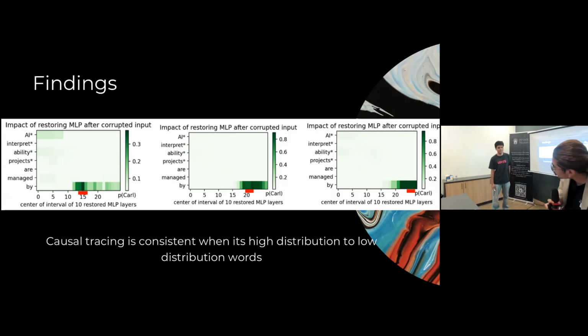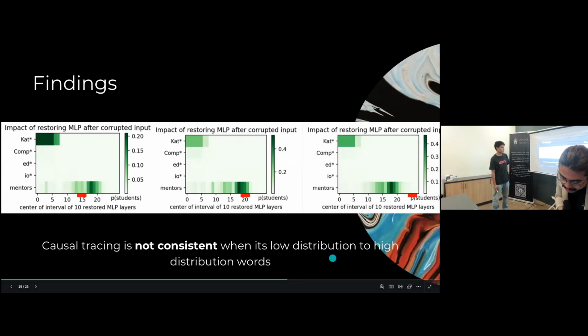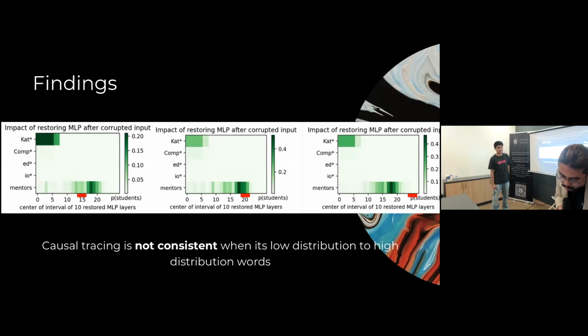Given that causal tracing is not consistent when dealing with low distribution to high distribution words, does this inconsistency make models like GPT prone to context overload in long conversations? How does this affect the reliability of their responses?